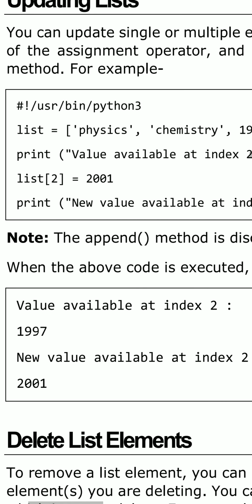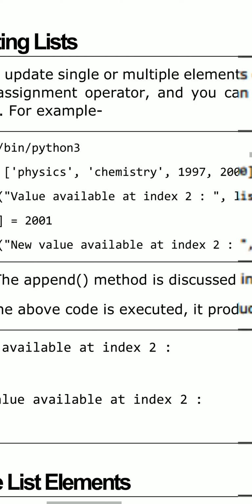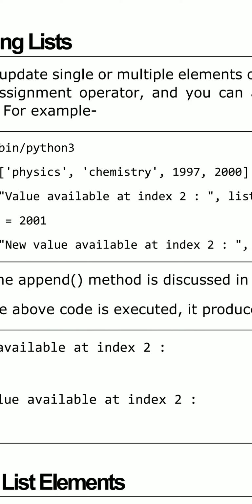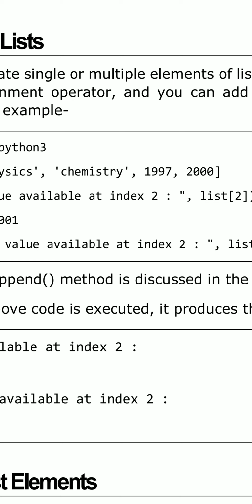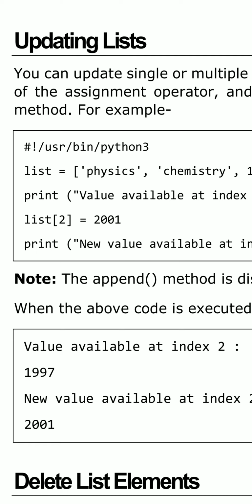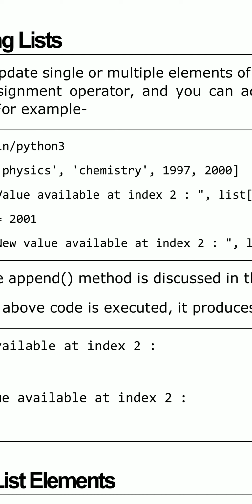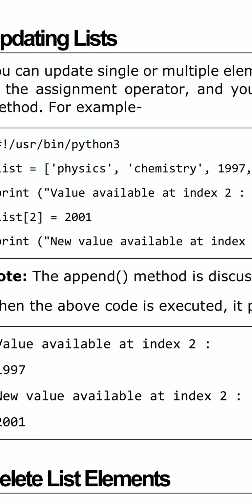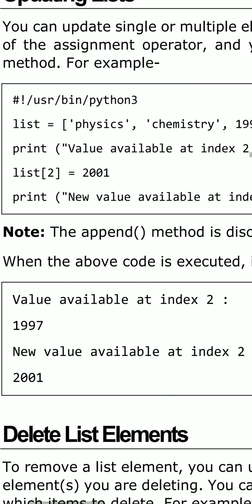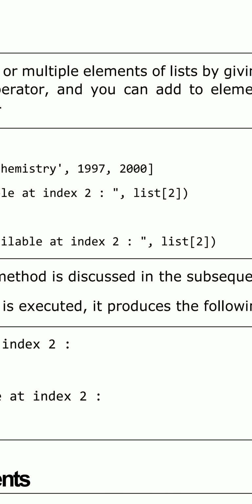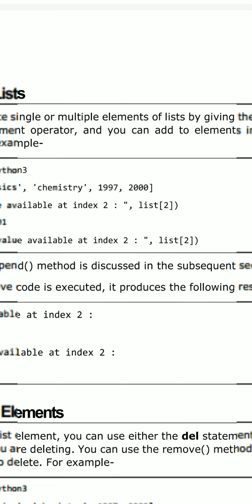So physics is at the 0th position, chemistry at the 1 position, 1997 at the second position, 2000 at the third position. As soon as I changed the list of second position to 2001, the second position value in the list, that is 1997, is changed to the new value. So here we can clearly observe the new value in place of 1997: 2001 replaces 1997. That is the way to update the list in Python.